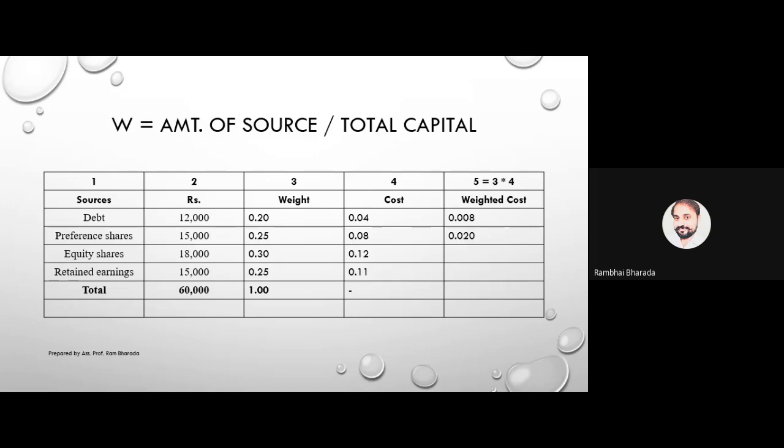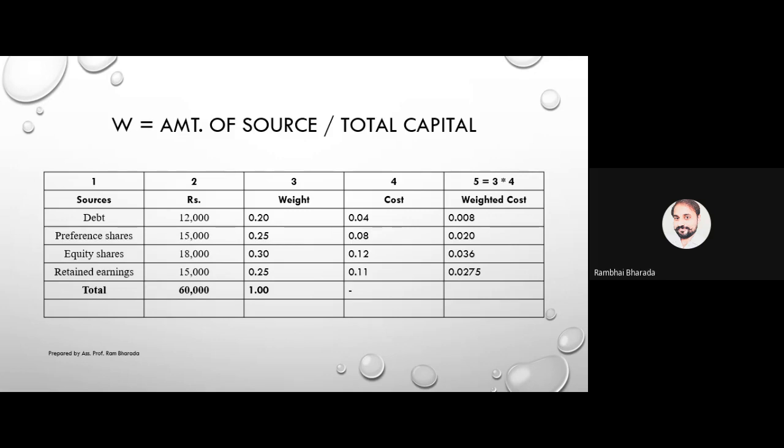Okay, 0.30 into 12, 0.036. Okay, 0.0275. Do the final calculation. I will explain it later on. Up to this clear? Step number 2 is clear.